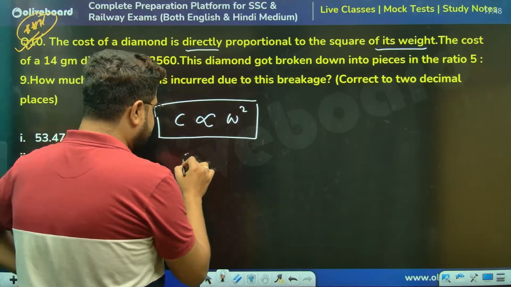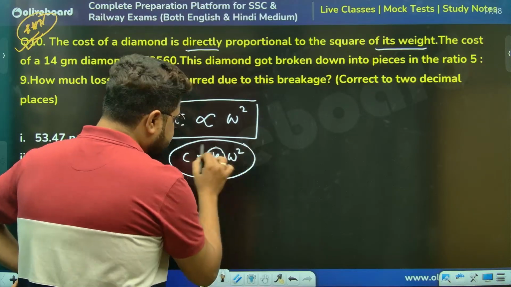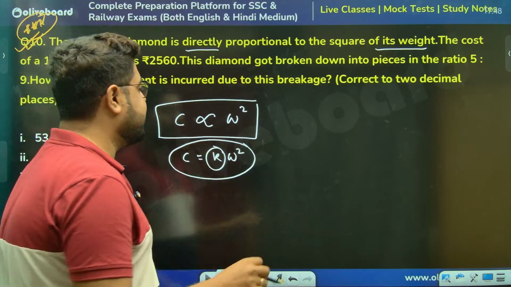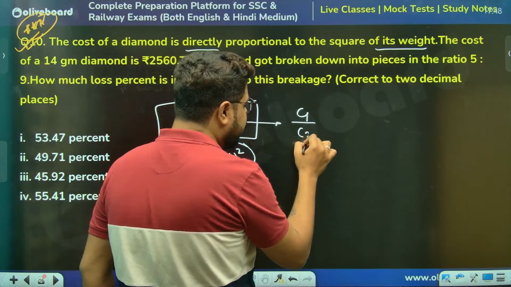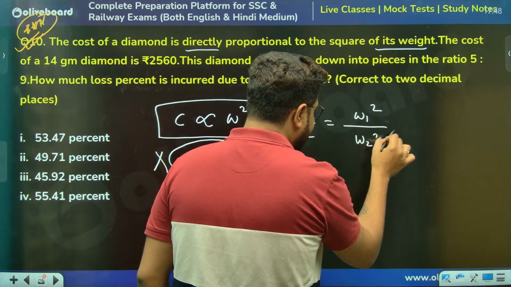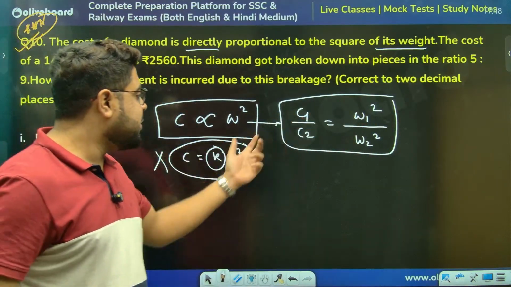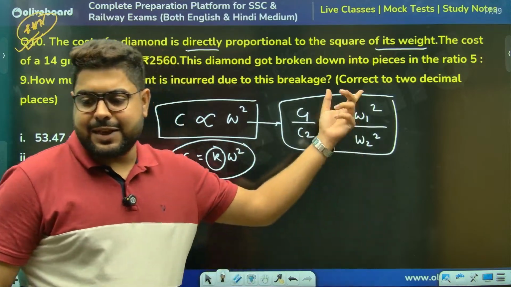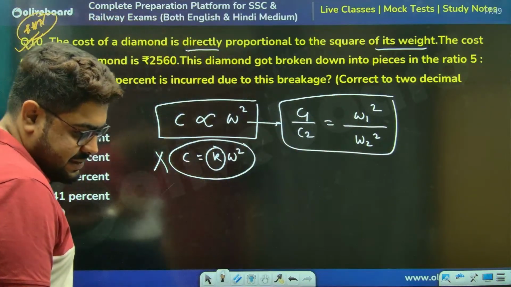Meaning, you can say C equals K into W square, introducing this constant, or you can say, I don't want to do this, C1 by C2 is W1 square by W2 square. Why? Because in that case K, the constant, cancels. Actually, here also you are doing the same thing, but there the constant cancels.